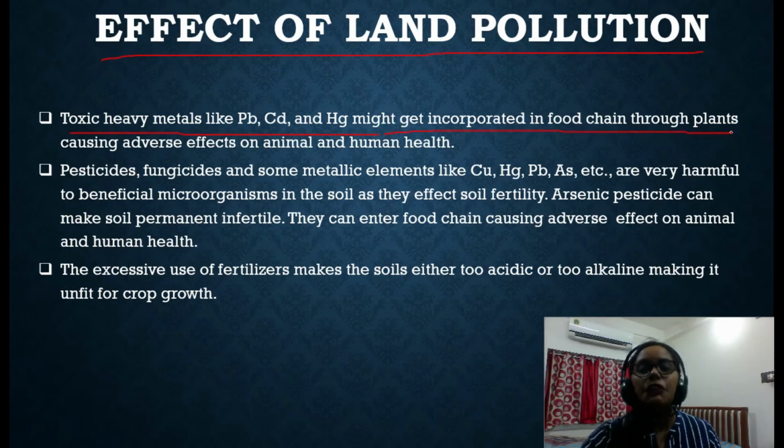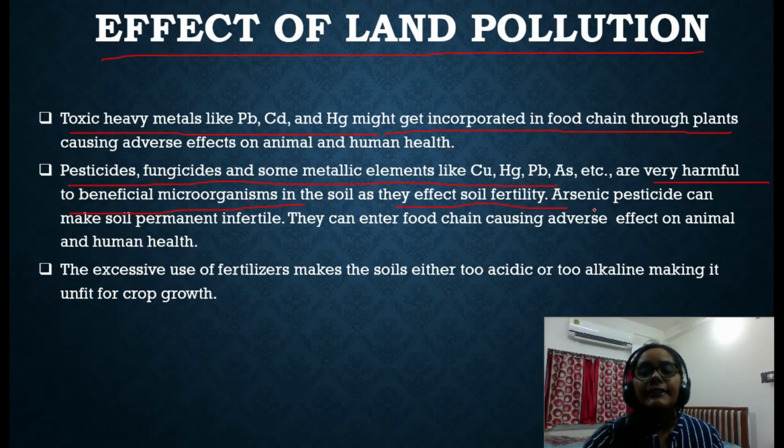They are discharged by industry and they mix into the land. Next are pesticides, fungicides, fertilizers, and some metallic elements like copper, mercury, lead, arsenic, which are very harmful and are not beneficial for the microorganisms in the soil, as they affect soil fertility.